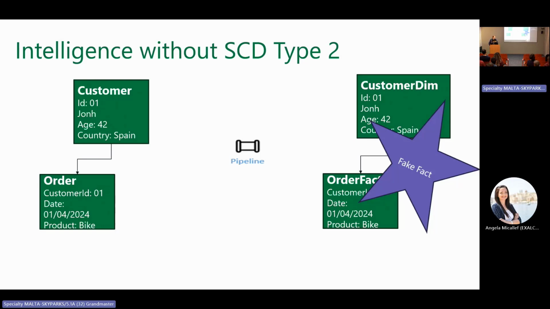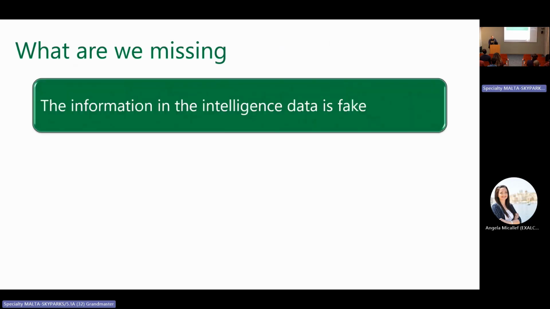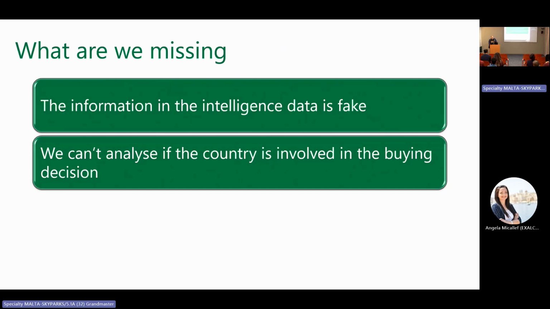We already mentioned many ways that our boss ignores the obvious and keeps going in the wrong direction. Imagine trying to explain something like this to the boss. It's terrible. What are we missing? The information in the intelligence data is fake. We can't analyze if the country is involved in the buying decision.